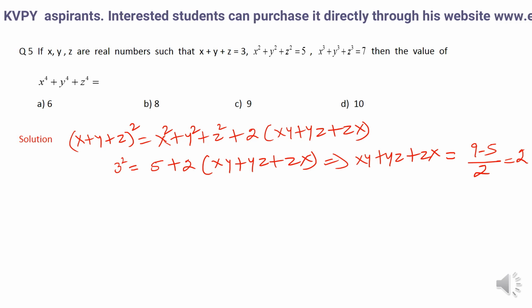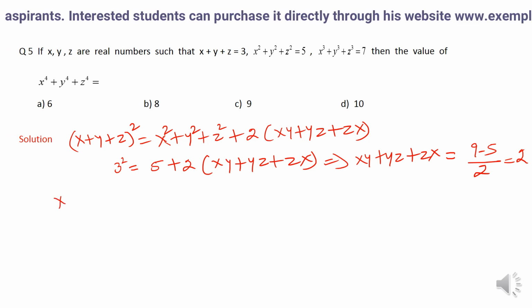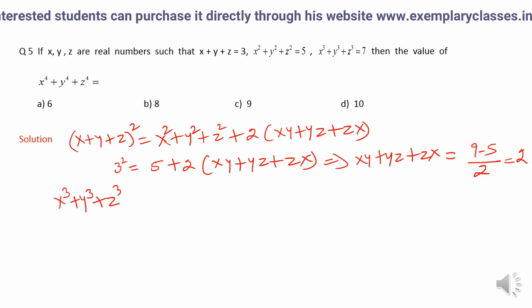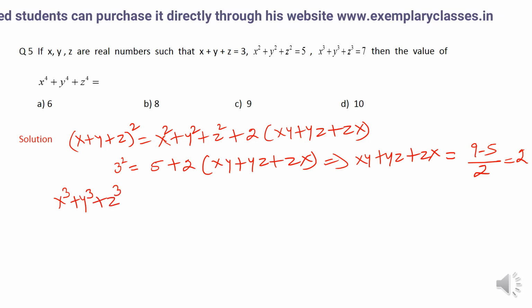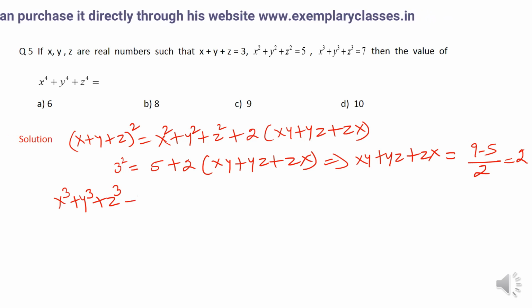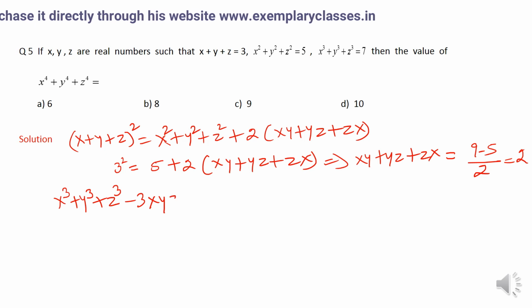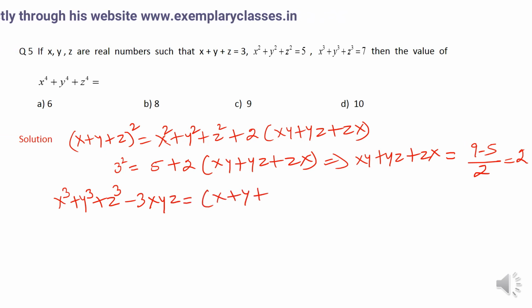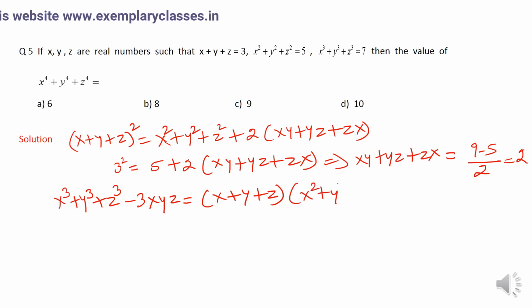Now x cube plus y cube plus z cube is given to me. For what purpose are we given this value? If you relate it with the identity a cube plus b cube plus c cube minus 3abc, then if I rewrite that identity, it will become clear why we are given this particular value. It will be a plus b plus c times a square plus b square plus c square minus ab minus bc minus ca.